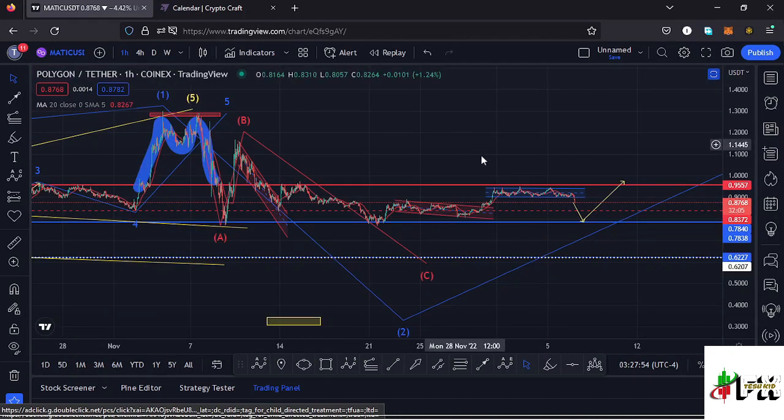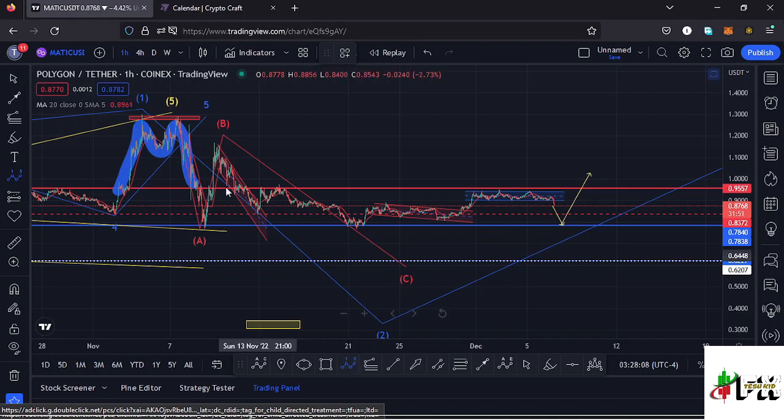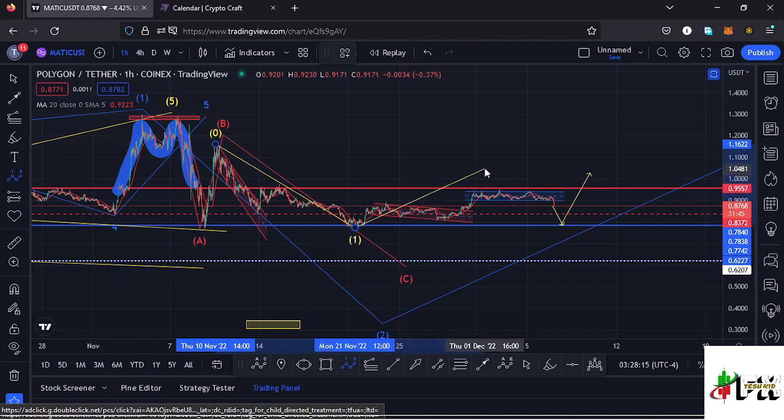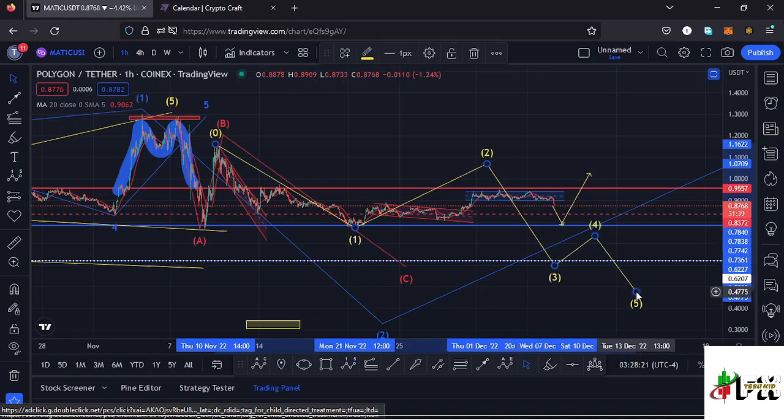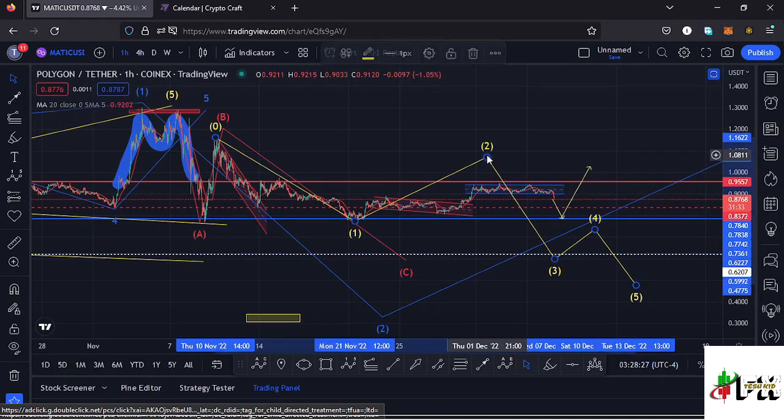And here on the 1 hour chart, in case we manage to break above the key area of resistance at around the $0.95 mark and make a high, there are chances of making a high for the second wave. Because I have these as my first wave to the lower side, then I expected a bit of a bounce to the upper side in the formation of a second wave, then expect a wave 3, then a wave 4, and then continue pushing even lower in the formation of that wave 5. And in case we manage to break above the $0.95 mark and make a high, then there are chances of making the high for this wave 2.